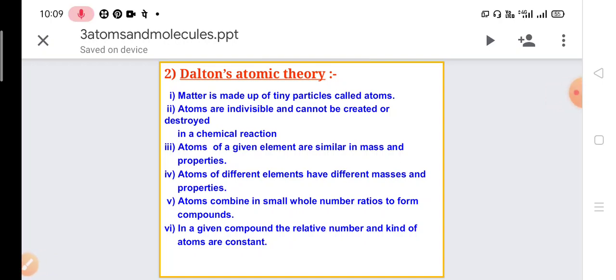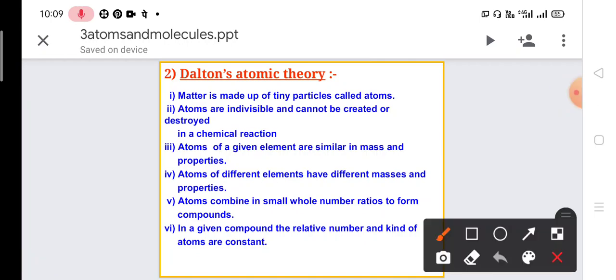Hello students, in the previous class we discussed till Dalton's atomic theory, and today I will begin with the same topic, that is Dalton's atomic theory. First of all we'll discuss this theory and then we'll continue with the chapter. So Dalton's atomic theory, what does it mean? See, it is: matter is made up of tiny particles called atoms.